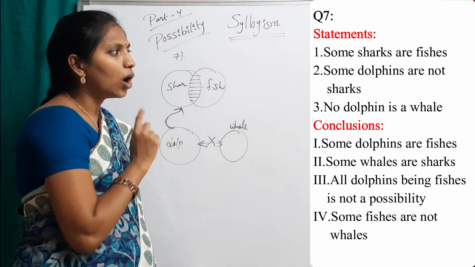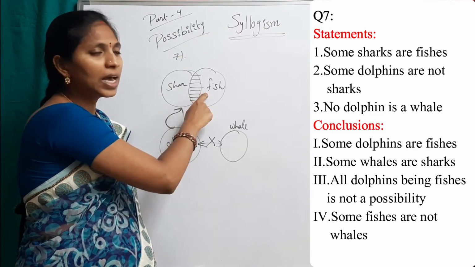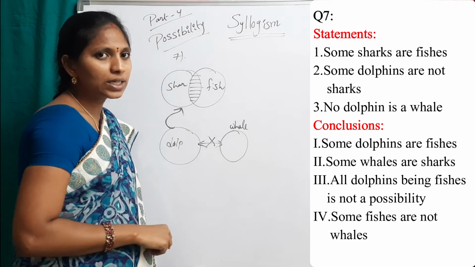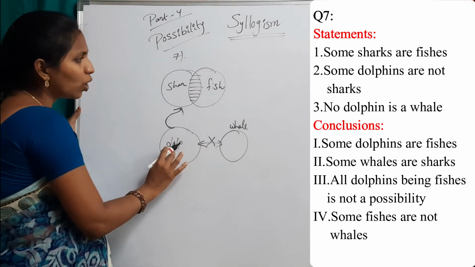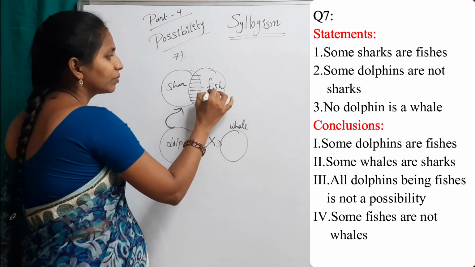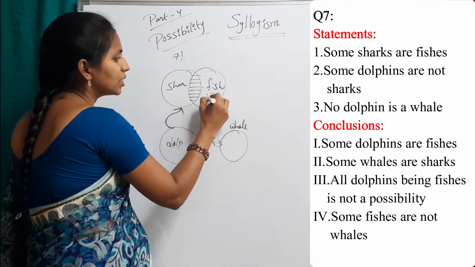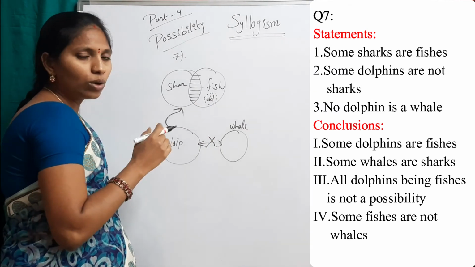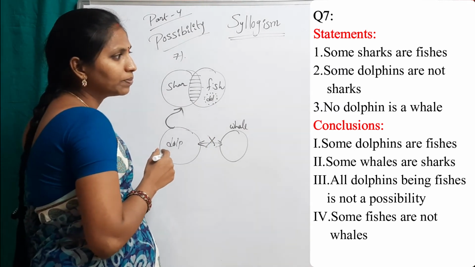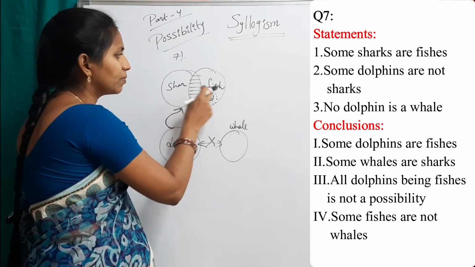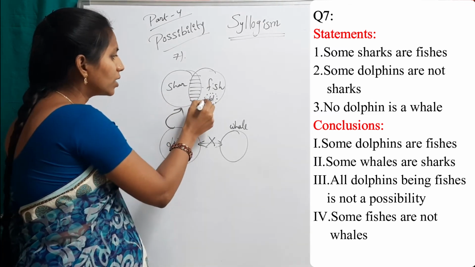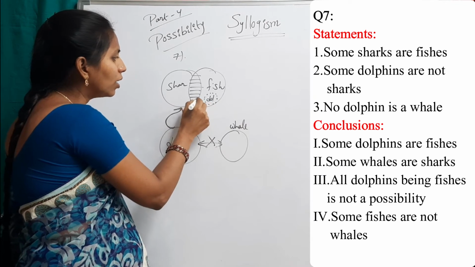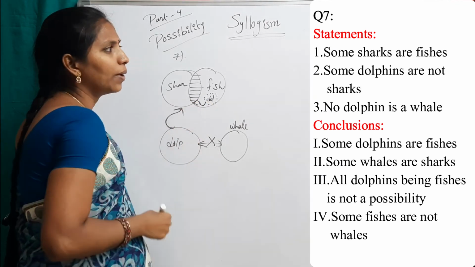But suppose all dolphins being fishes is a possibility, then that is true. Suppose I want to draw this dolphin here in fishes. Now check statements one by one. Some sharks are fishes. Yes, true. Some dolphins are not sharks. True.